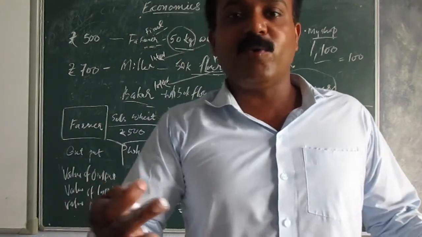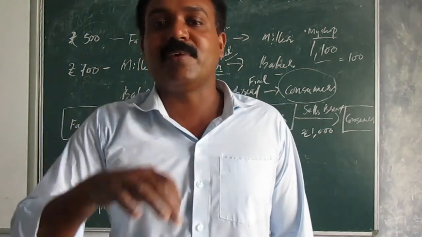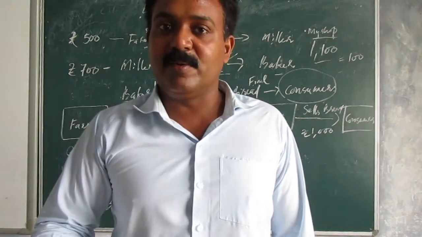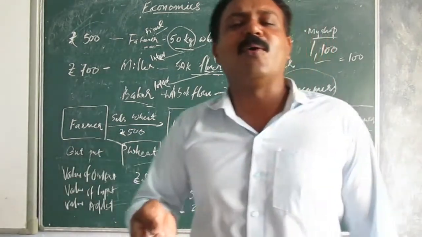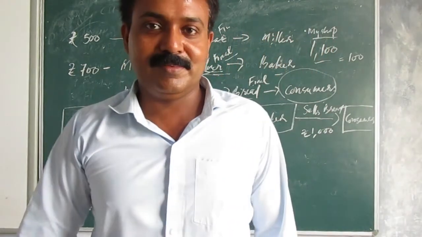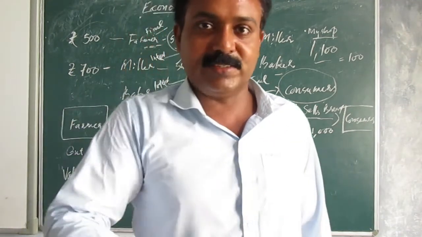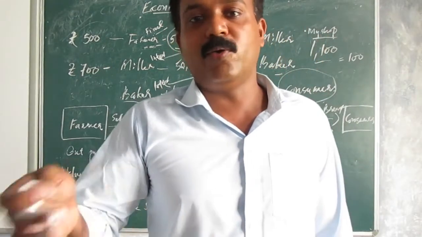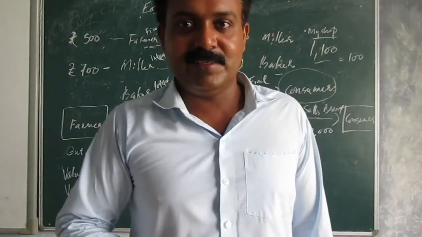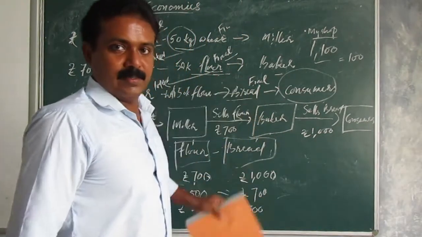Suppose I don't have a shop, if I purchase something that will be for my self consumption, not for resale. So naturally, that can be truly called a final good. Somebody who sells me something can be called a final good, as I don't generally resell it. But I said here an instance.